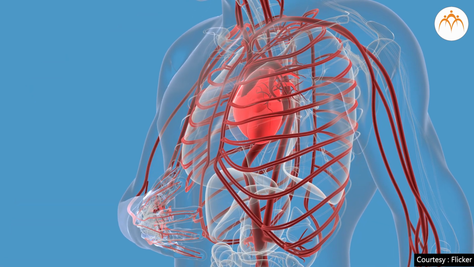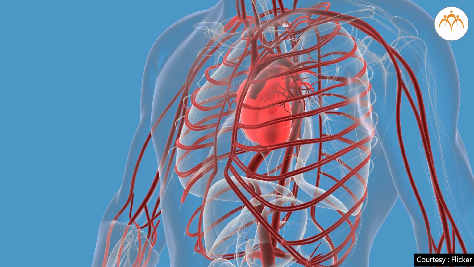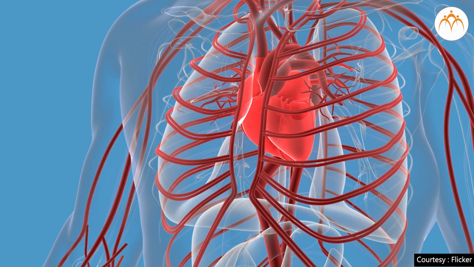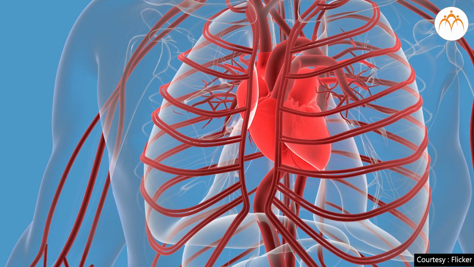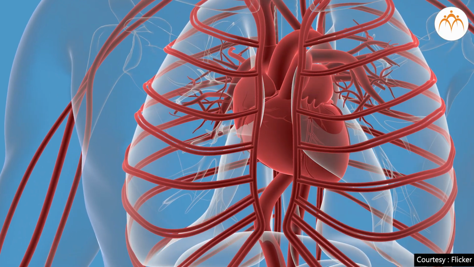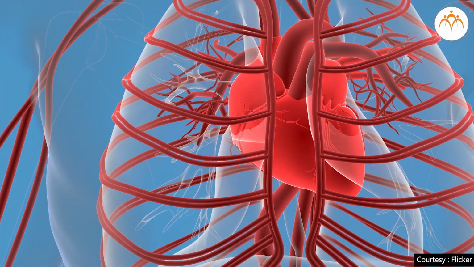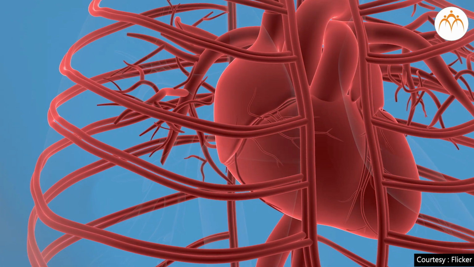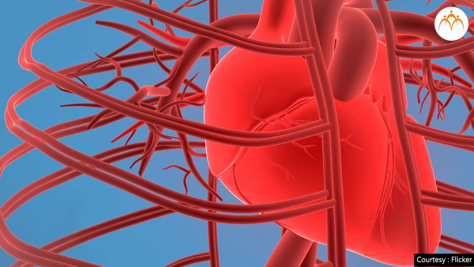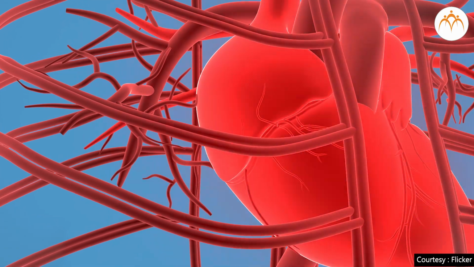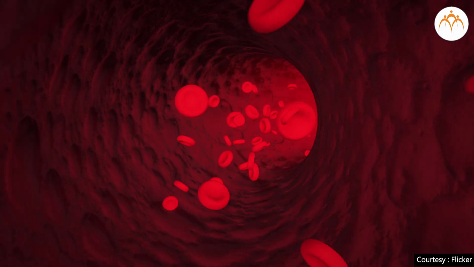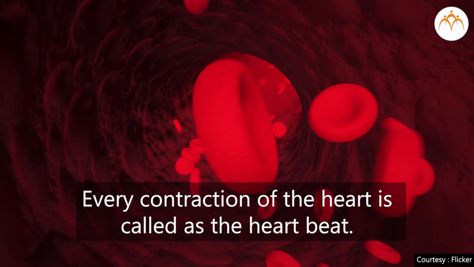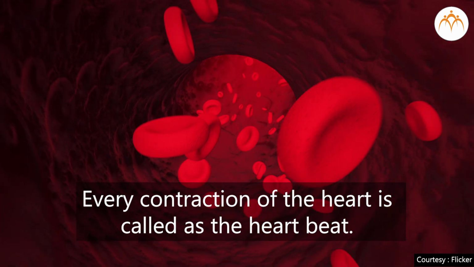You must remember that when the bottle is pressed, the water rushes out. Our heart works like this pump. Heart undergoes alternate contraction and relaxation continuously. When the heart contracts, blood in the heart is pushed into the blood vessels. The blood is pushed forward during every contraction. Every contraction of the heart is called the heartbeat.